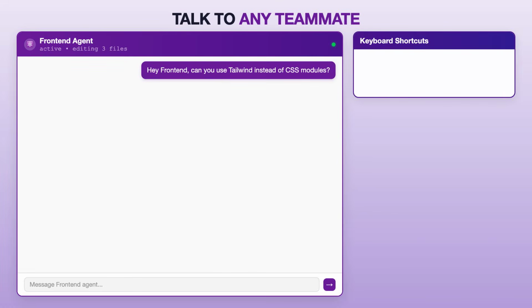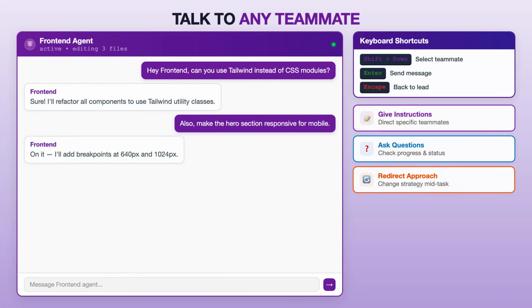Each teammate is a full Claude Code session. You can message any of them directly at any time. In process mode, Shift+Down cycles through teammates. Press Enter to view a session, Escape to interrupt. In split pane mode, just click into any pane.